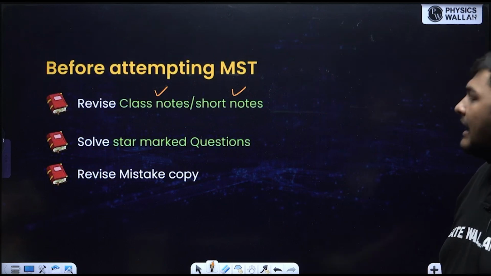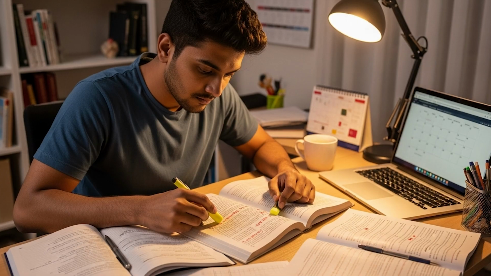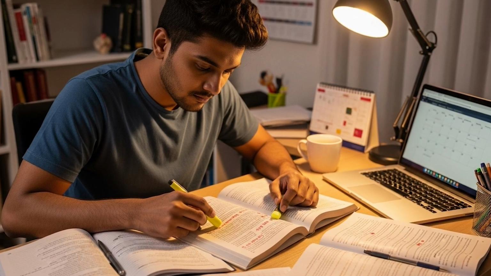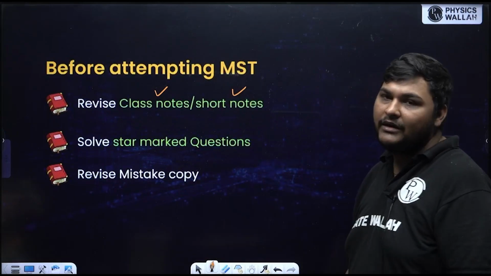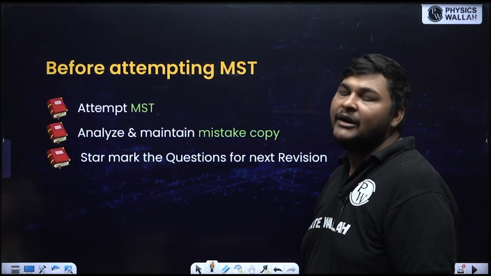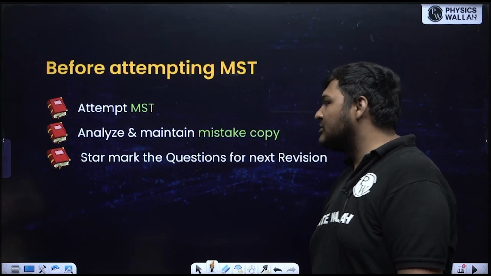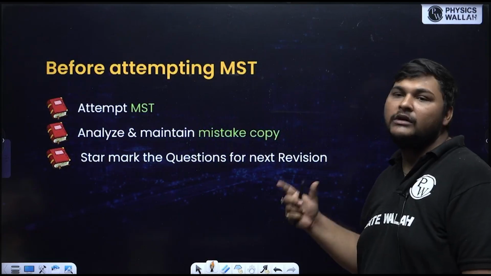Again, while attempting subject-wise tests and topic-wise tests, whichever questions we have star marked, now we'll solve those star marked questions. Again, we'll revise the mistake copy. Now we are ready to attempt MST, so we'll attempt MST. Again, after attempting MST, we do the analysis, maintain the mistake copy, and star mark the questions for next revision.